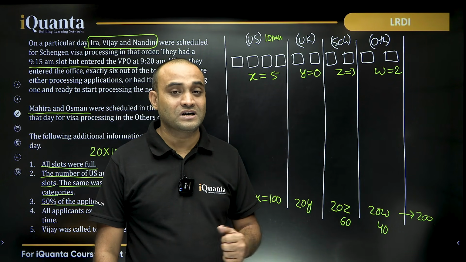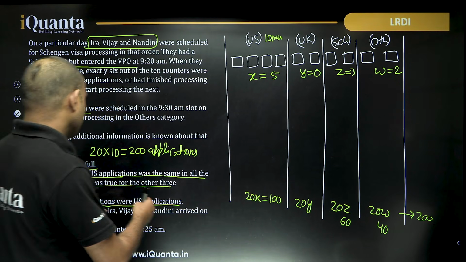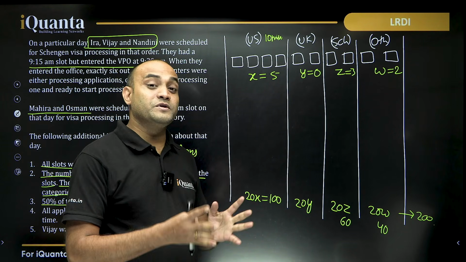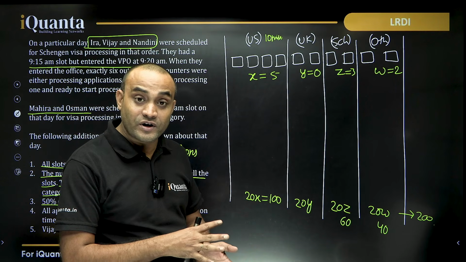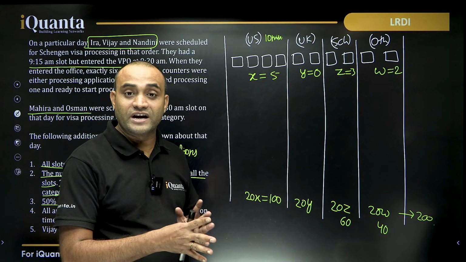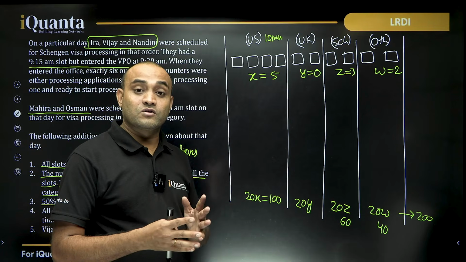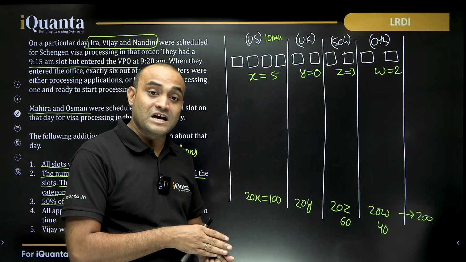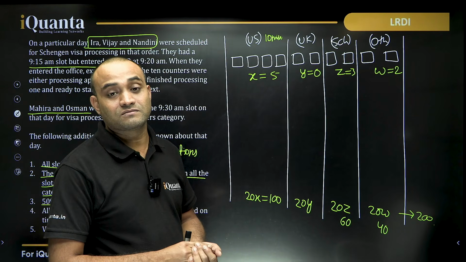Before Vijay, Ira has arrived there, right? So Ira will be called either at 9:20 or 9:21, 9:22, 9:23, 9:24 or 9:25, but it will be before Vijay. And Vijay is called at 9:25.